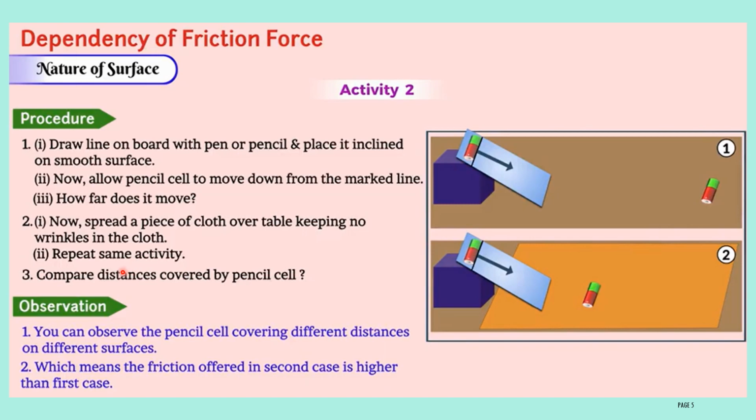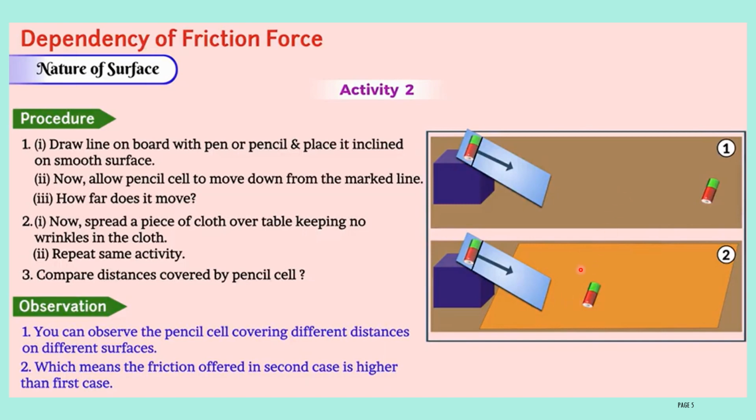Then compare the distance covered by the pencil cell. Here the first case, here the second case. Compare how much distance the pencil cell has covered. Observation: you can observe the pencil cell covering different distances on different surfaces. Yes, easily you can observe. In the first case the pencil cell covers more distance, this much. In the second case the pencil cell covers only a small distance.